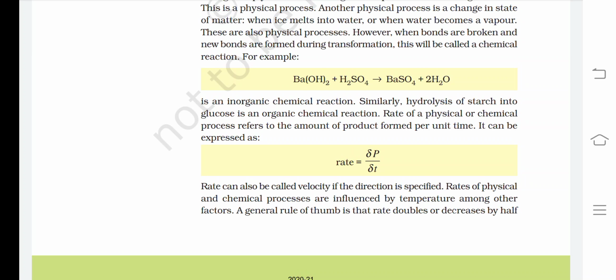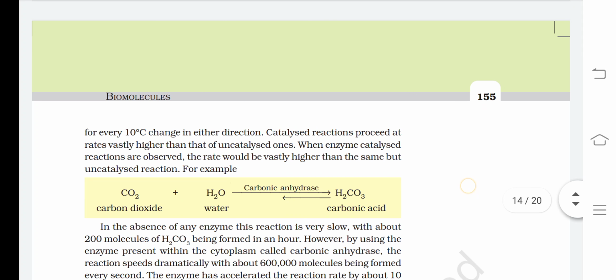Rates of physical and chemical processes are influenced by temperature, among other factors. A general rule of thumb is that rate doubles or decreases by half for every 10 degrees centigrade change in either direction. Catalyzed reactions proceed at rates vastly higher than that of uncatalyzed ones. When enzyme catalyzed reactions are observed, the rate would be vastly higher than the same but uncatalyzed reactions.